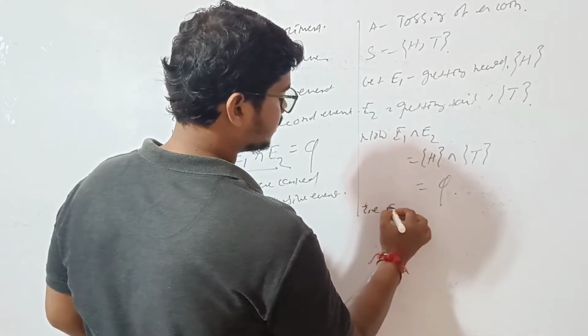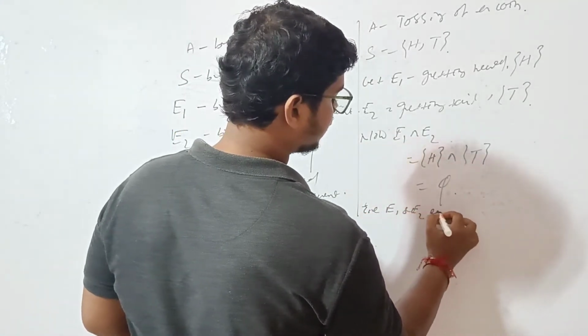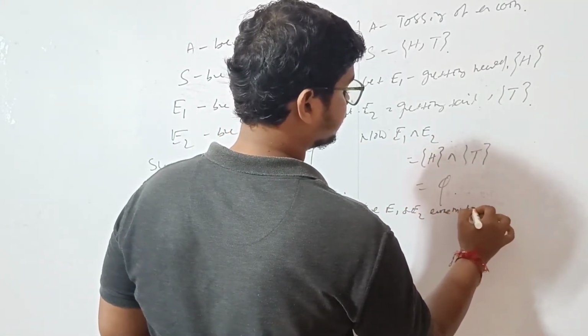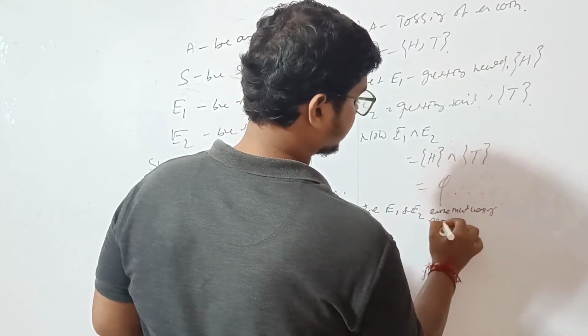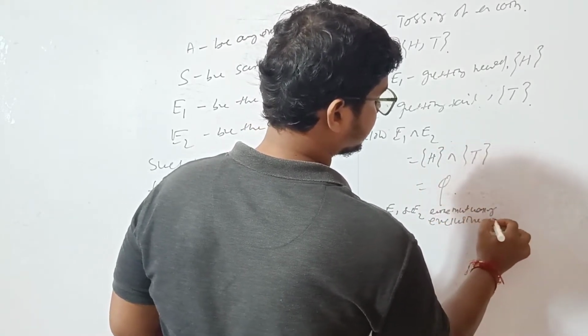That is, E1 and E2 are mutually exclusive events.